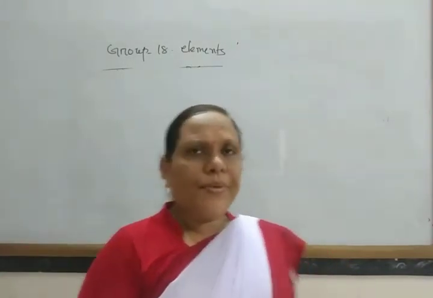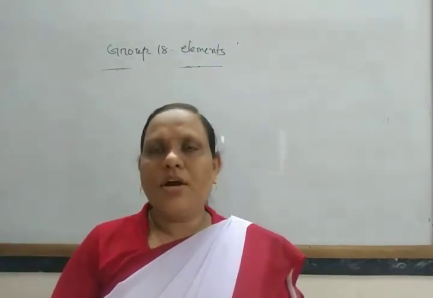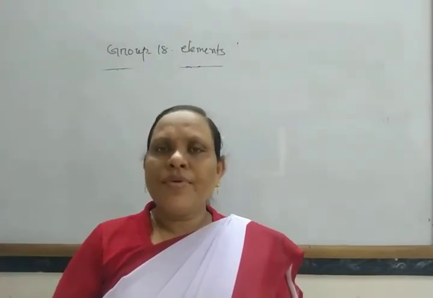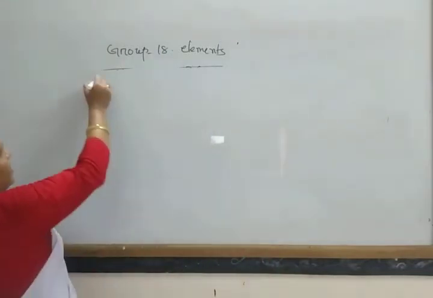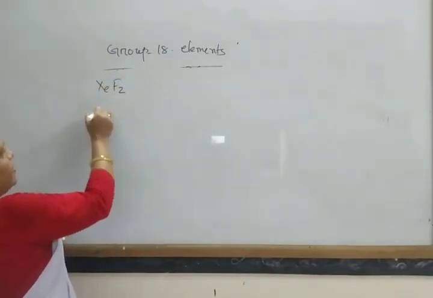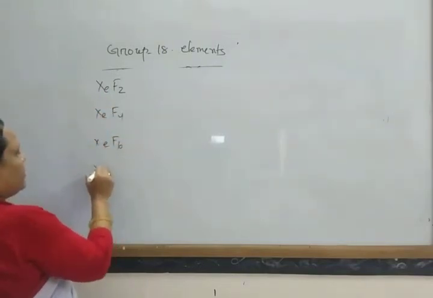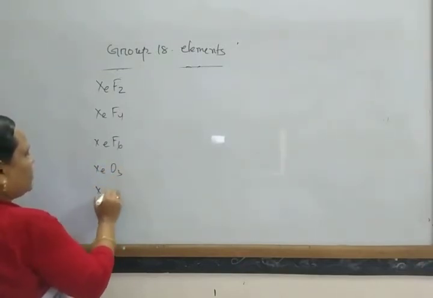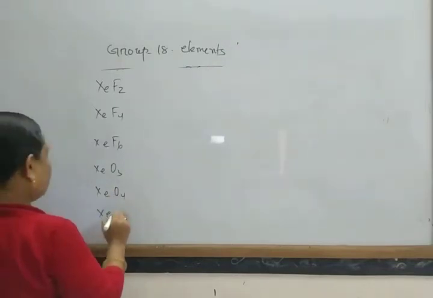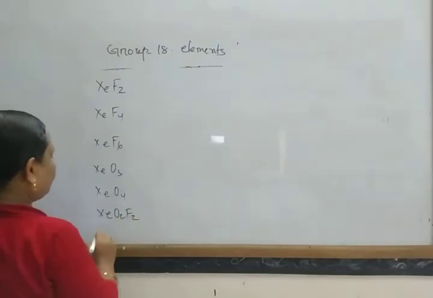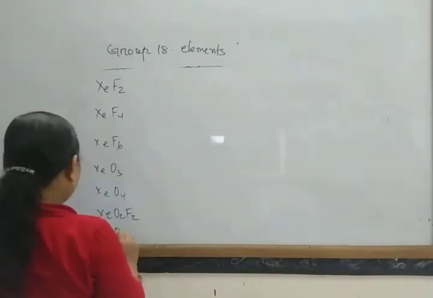Now next come to the shapes and hybridization of the xenon atom when it forms different compounds. Generally it forms compounds like XeF2, XeF4, XeF6, XeO3, XeO4, XeO2F2 and XeOF4.